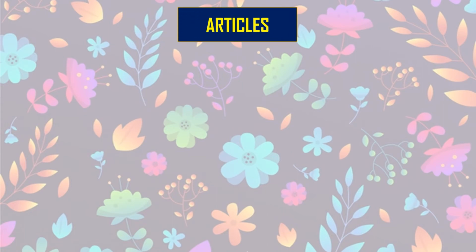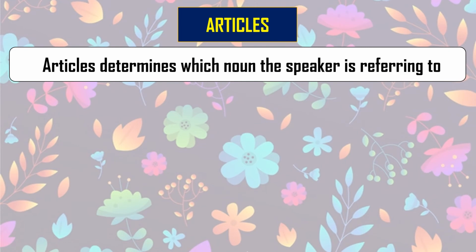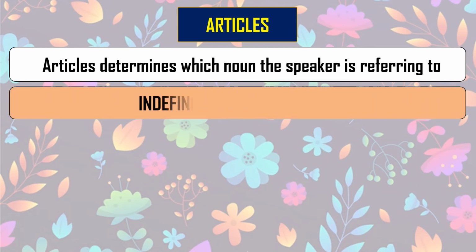So we will begin with the articles. As you know, there are articles a and the. We have learnt about it. Articles determine which noun the speaker is referring to. We have seen in the first example, the county inspector. So the was the definite article over there. There are two types of articles, as you know: indefinite articles, and when you do not know or are not sure about it, they are indefinite articles. We will see with an example.